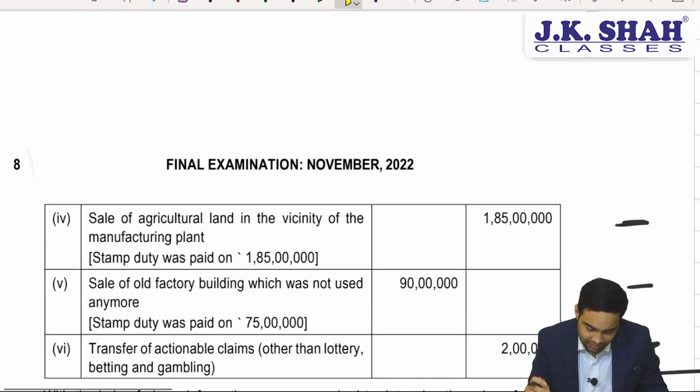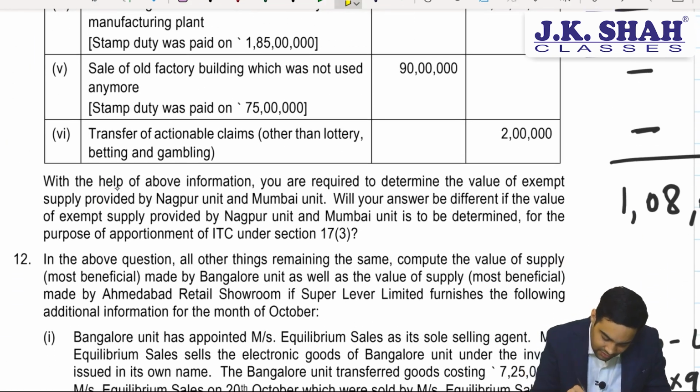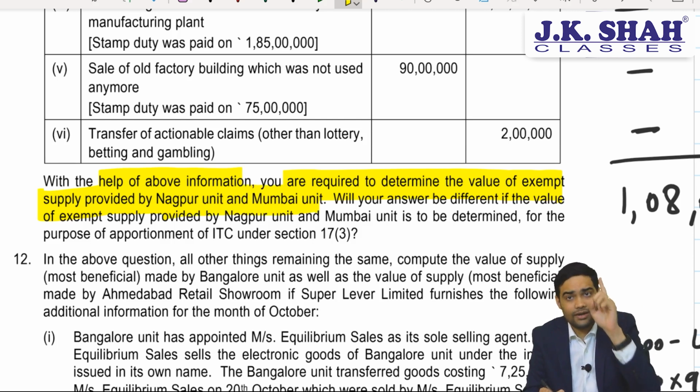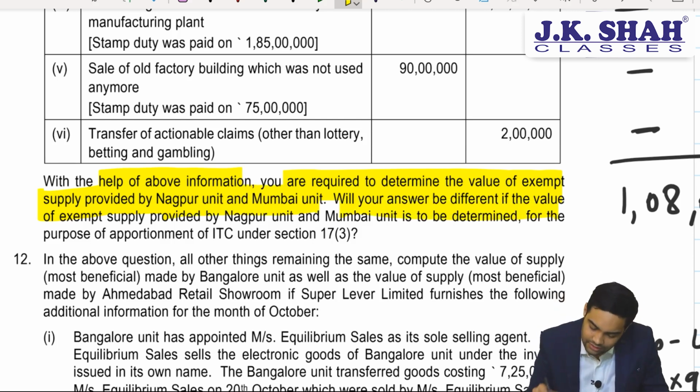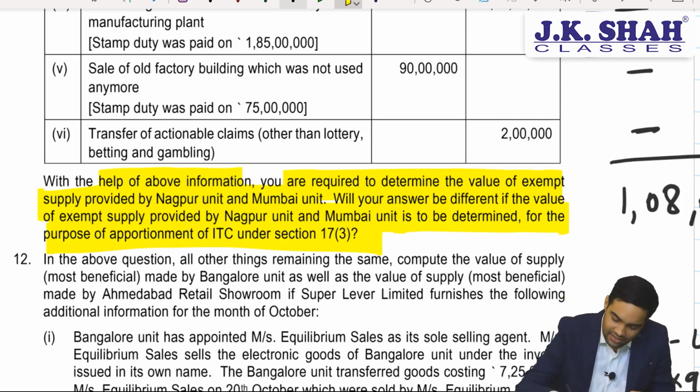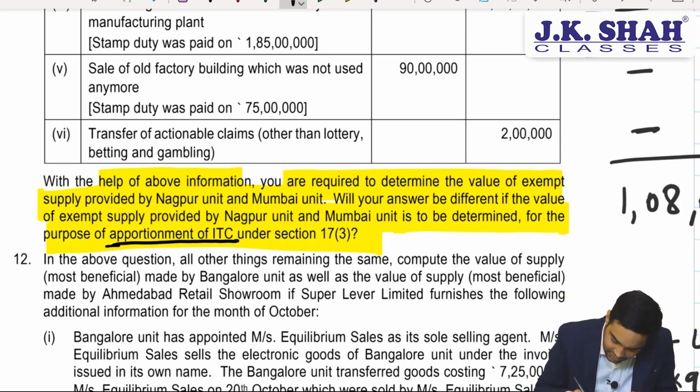Lot of things are given. Let me first read what they require. With the help of above information, you are required to determine the value of exempt supply provided by Nagpur and Mumbai unit. You need to calculate exempt supply. Will your answer be different if the value of exempt supply provided by Nagpur and Mumbai unit is to be determined for the purpose of apportionment of ITC under 17.3? Apportionment of ITC, that means they are targeting E.